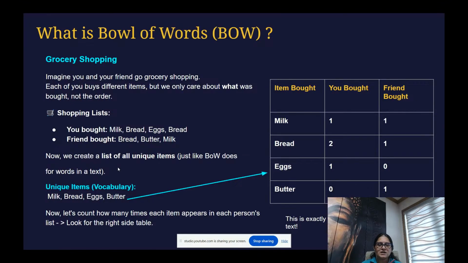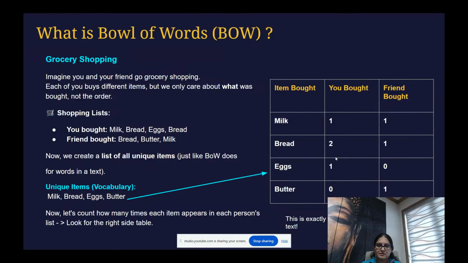So now we create a list of all unique items. When you both are at home, you create a unique list, not the common one. So here you and your friend bought milk, and then bread, egg, and butter. Now look at it in table format. How does it look? This is the item bought column, and this is the grocery done by you, and this is the shopping done by your friend. So both of you have bought milk, one and one. So we just say one, one. One we allot to your milk and one to your friend's.